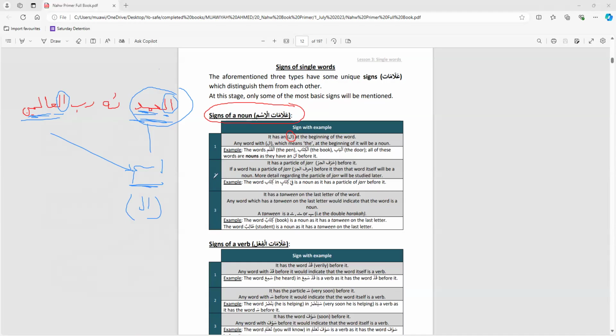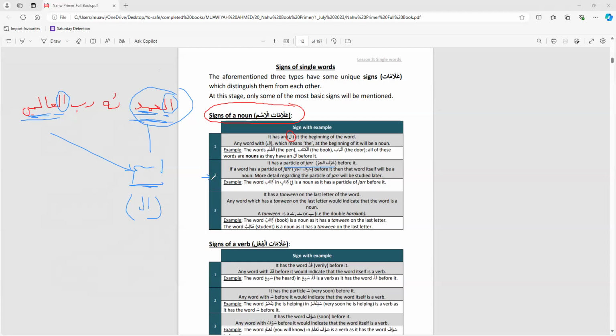Sign number 2 is actually a bit too early in the book, but it's such an important one that it's mentioned at this stage, though we've not studied all this detail yet. The sign is that a noun has a particle of jar before it. Why is that? That's advanced grammar, which comes later in this book in about chapter 20. So you'll say, why is it mentioned here? We haven't studied it yet.